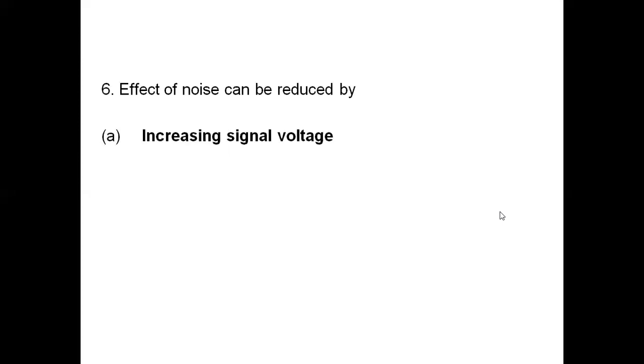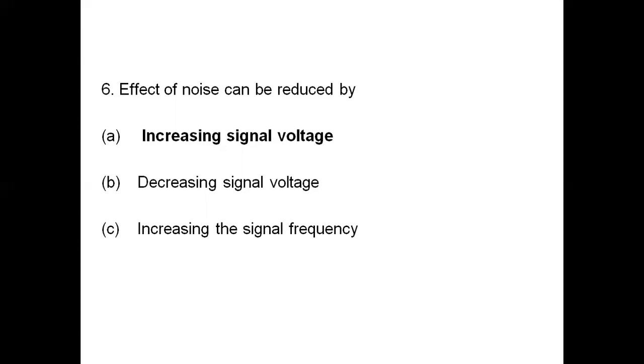Effect of noise can be reduced by: A, increasing signal voltage; B, decreasing signal voltage; C, increasing signal frequency. The answer is increasing signal voltage. So noise effect can be reduced by increasing the bandwidth. How do you increase the bandwidth? By increasing the frequency deviation.